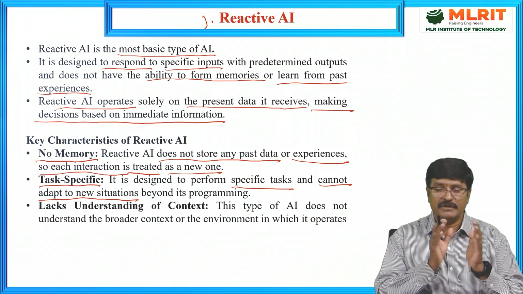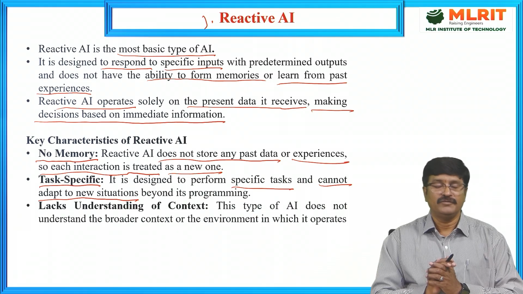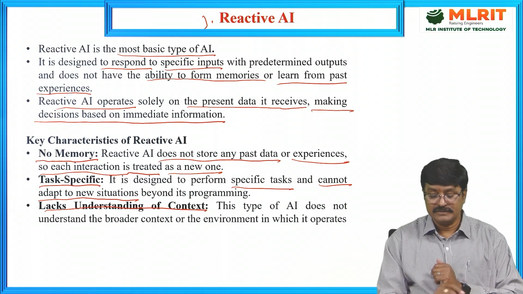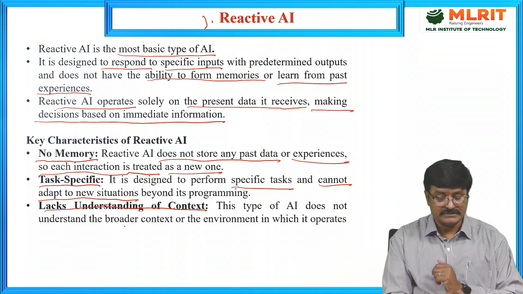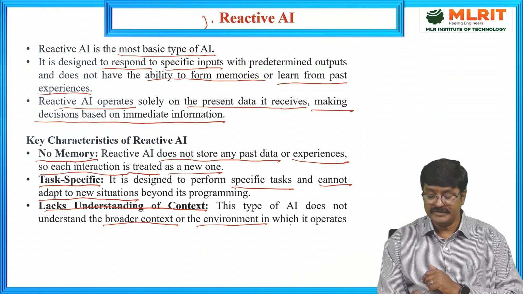Whatever the programming limitation is, it does only that particular task. And it lacks understanding of context. This type of AI does not understand the broader context or the environment in which it operates.